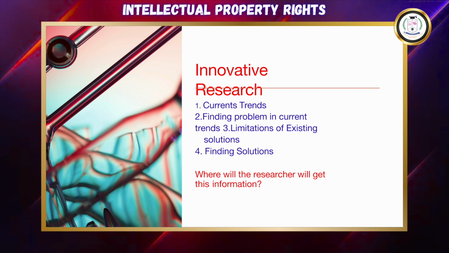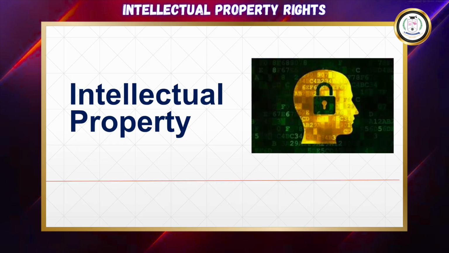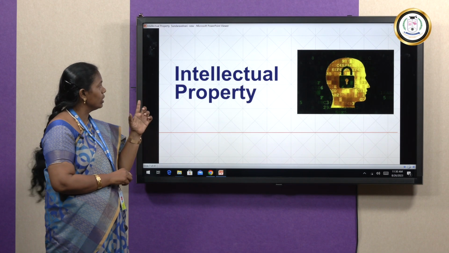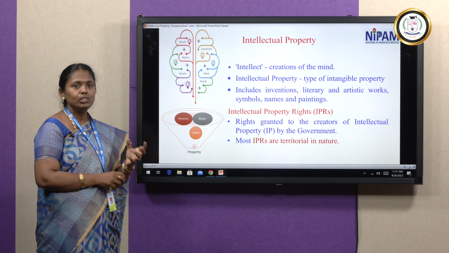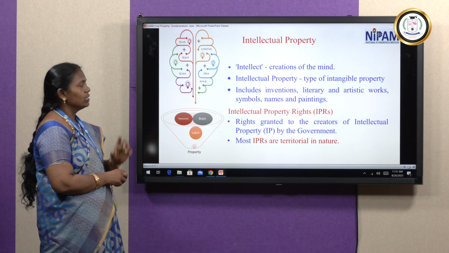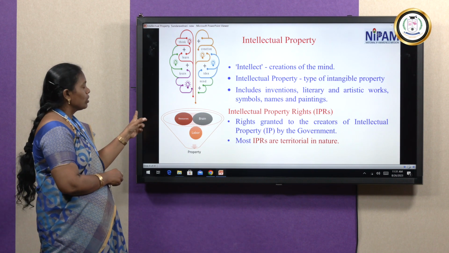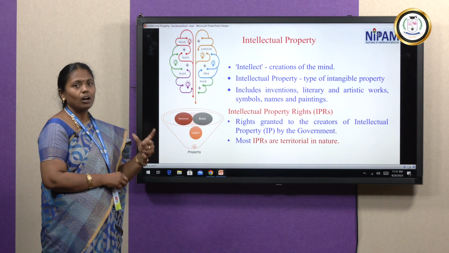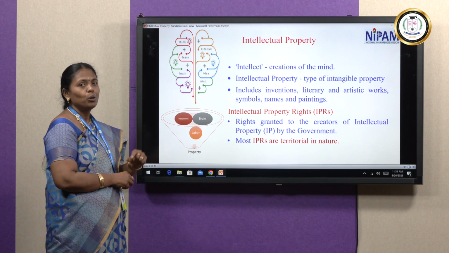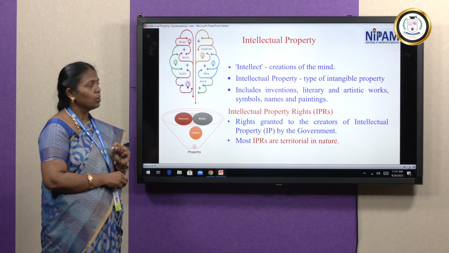When we go for innovative research, that is intellectual property. From the human brain itself we find the new idea and new product or process, and that we call intellectual property. Intellectual property is a creation of the mind. From the mind they learn the idea, and then we create the new idea and technology or method or process, which is called intellectual property. Using the available resources, humans or labor convert their idea into property, and that we call intellectual property.